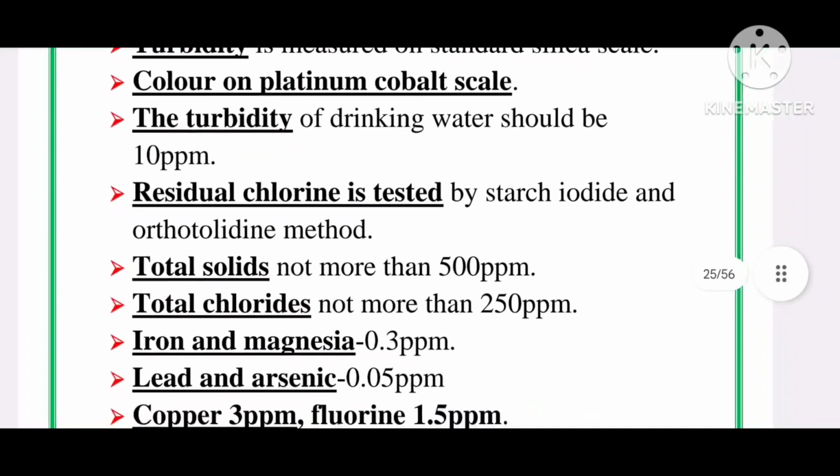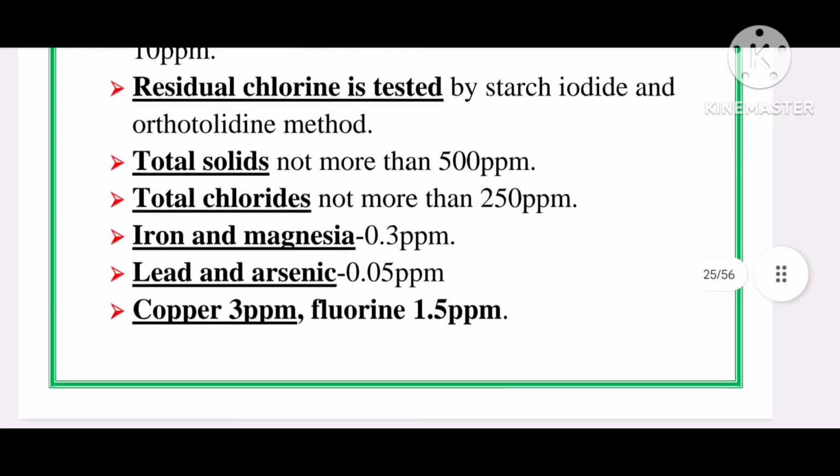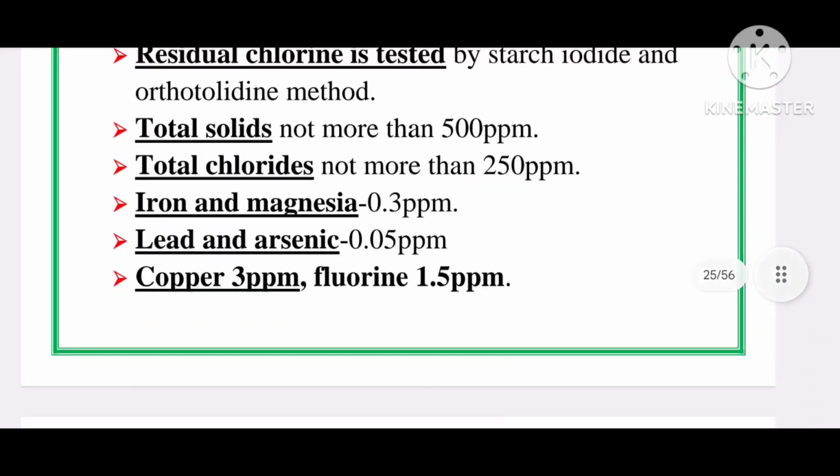Residual chlorine is tested by starch, iodine and orthotolidine method. Total solids not more than 500 ppm. Total chlorides not more than 250 ppm. Iron and manganese 0.3 ppm.